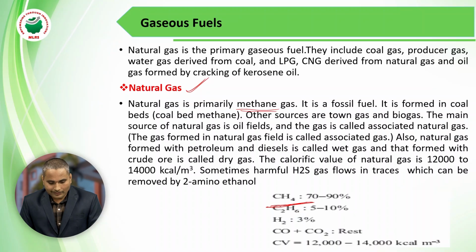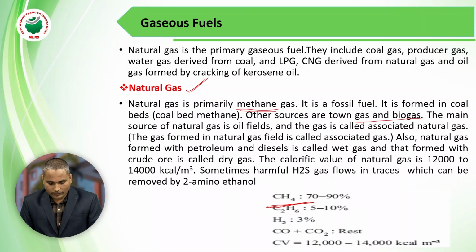It is formed in coal beds, a composition of coal and methane. Other sources are town gases and biogases. In olden days, in rural areas and villages, they used gobar gas for cooking. Gobar gas is also called methane gas. It comes from cow dung, and we use it as natural gas. The main source of natural gas is oil fields, where the gas is found associated with petroleum.